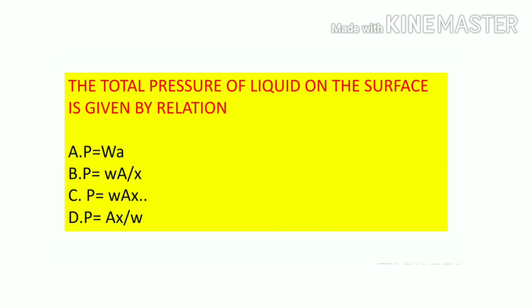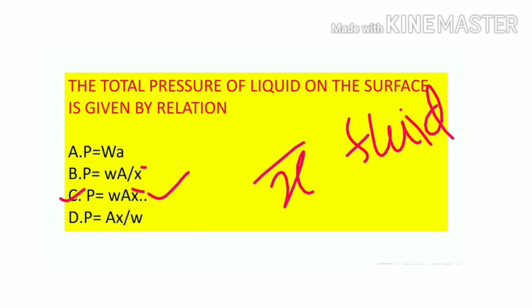The total pressure of a liquid on the surface is given by one relation, that is W A into X bar. This is the X bar. These are the X bars. Okay, X bar. So C is your answer. This is from fluid mechanics.